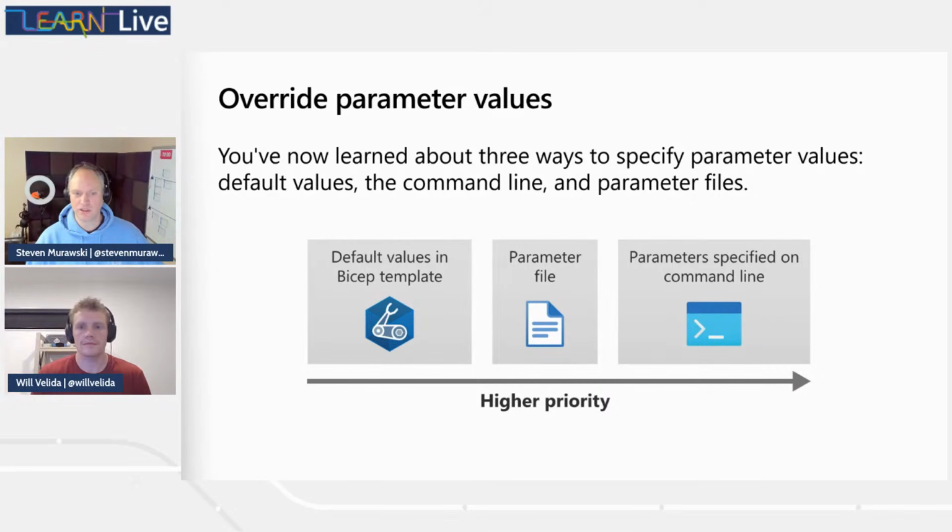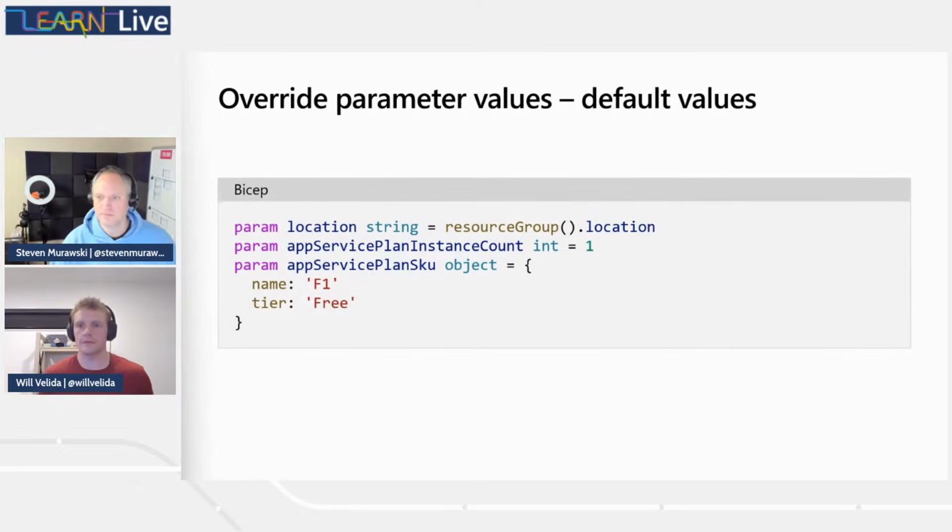So if we start in the Bicep template, and I believe that's our next slide. Yeah. Yep. And so we've got some stuff defined here. You want to walk us through? Yeah, so within our Bicep template, we've defined our location using the resource group location, and we've also provided default values for our app service instance count, and we've also got our object for our app service plan SKU. So these are the default values that we provide at our template.